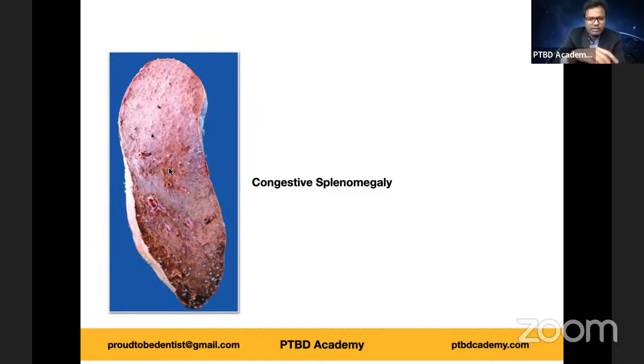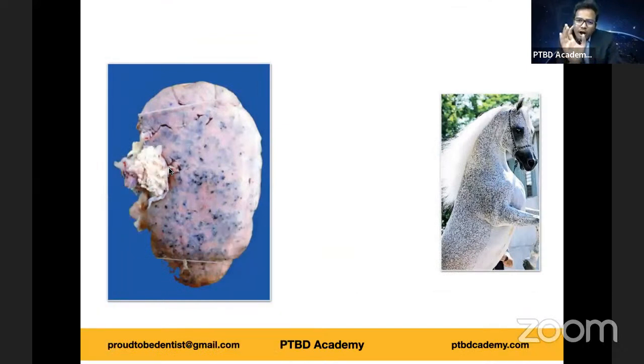Okay, right. Now, let's see how many of you are going to identify this. In fact, there was one of the previous entrance questions from this particular topic. Malignant nephrosclerosis is a diagnosis, and it has this characteristic appearance. So you can also see a horse on the right part of the illustration, which is flea bitten.